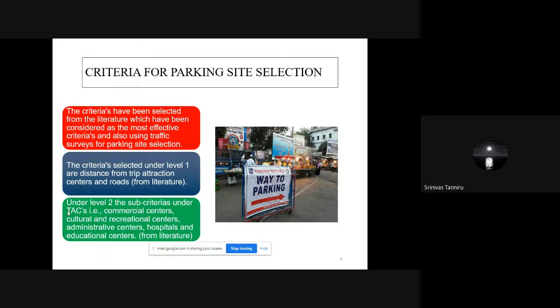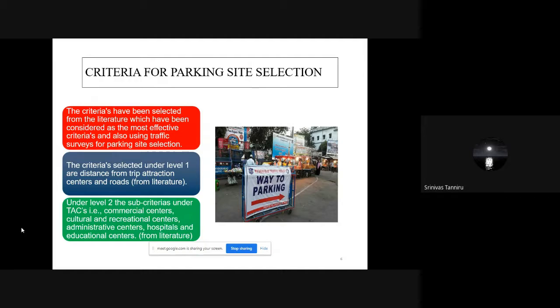In level 1, all criteria are divided into two categories: trip attraction centers and roads. Trip attraction centers are those which attract the maximum number of vehicles towards them. It can be a school, a shopping mall, or a theater. Such facilities fall under trip attraction centers. And roads, because whenever we stop our vehicle, we want to keep it a little close to the road. So there are two categories: one is trip attraction centers, the other is roads.